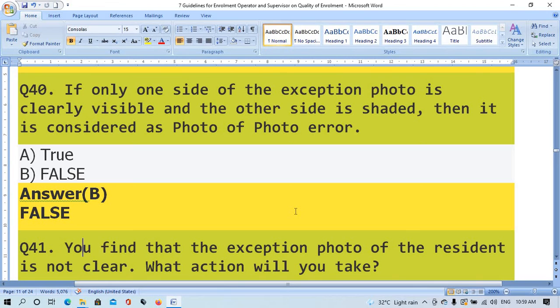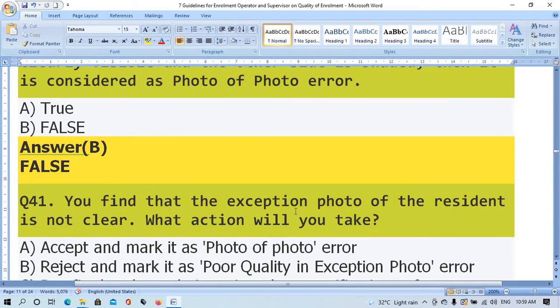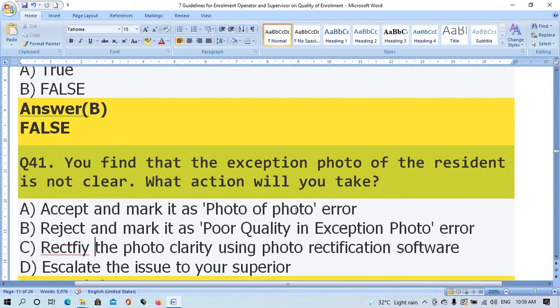Question number 41. You find that the exemption photo of the resident is not clear. What action will you take? Option A, accept and mark it as photo of photo error. Option B, reject and mark it as a poor quality and exemption photo error. Option C, rectify the photo clarity using photo modification software. Option D, escalate the issue to the superior.